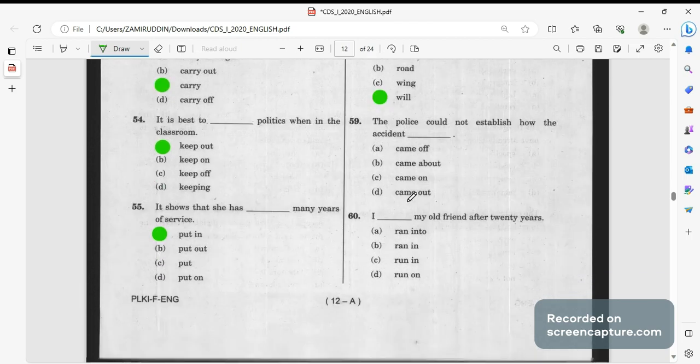The police could not establish how the accident came about. पुलिस पता ही नहीं कर पाई कि एक्सीडेंट कैसे आया, कैसे हुआ. Came about. The police could not establish how the accident came about.